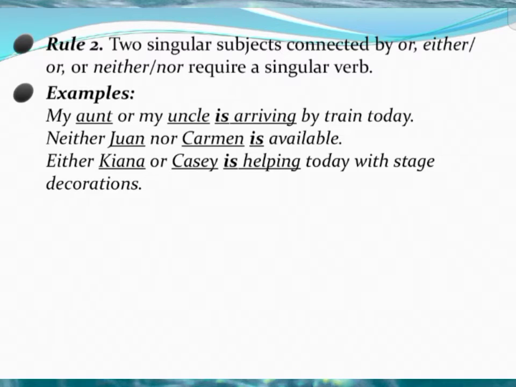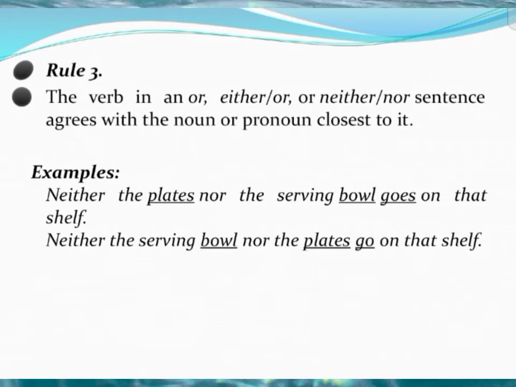According to our rule number 2, words like either/or, neither/nor, or/nor require only a singular verb in the sentences. The next one, rule number 3: the verb in an or, either/or, neither/nor sentence agrees with the noun or pronoun closest to it. This is also a small deviation from rule number 2. So you have to know what is rule number 2 and rule number 3. There is some distinction between them.